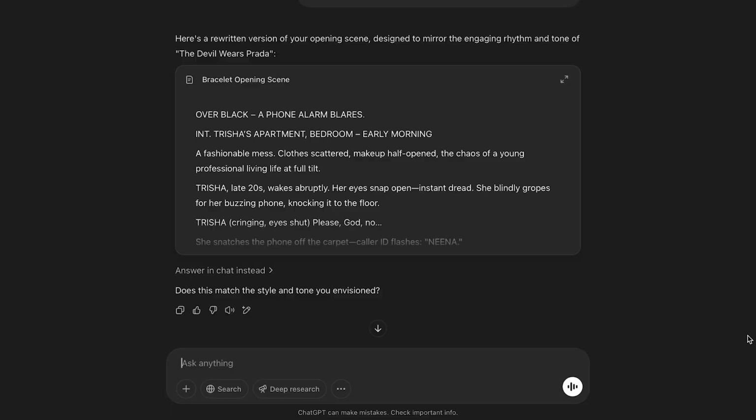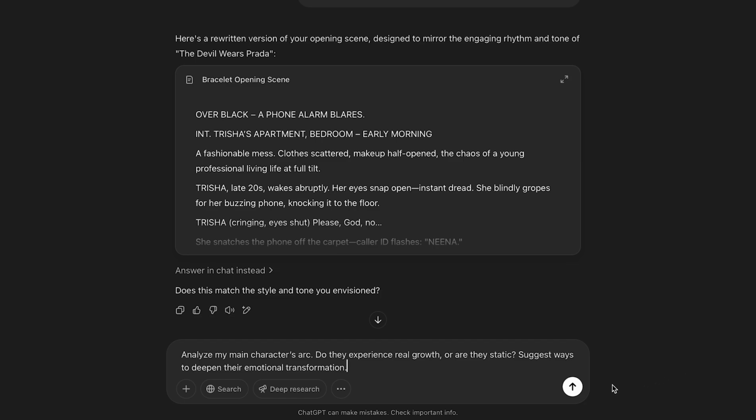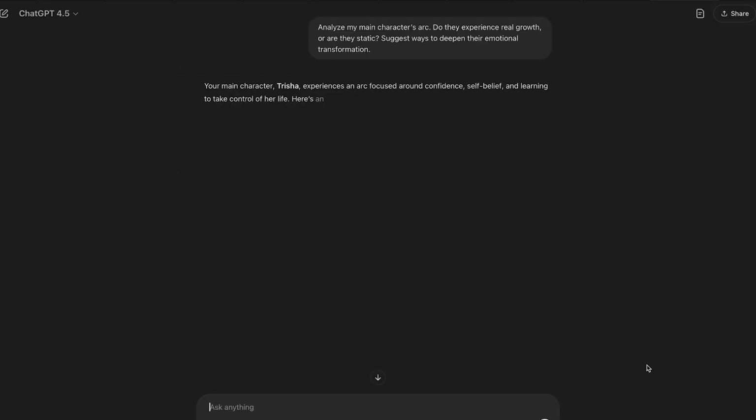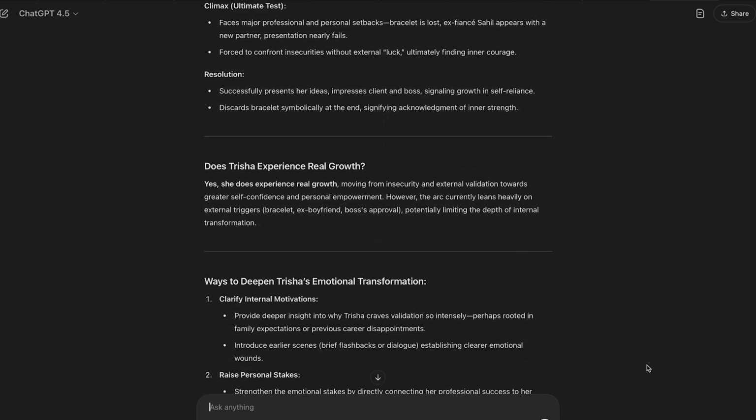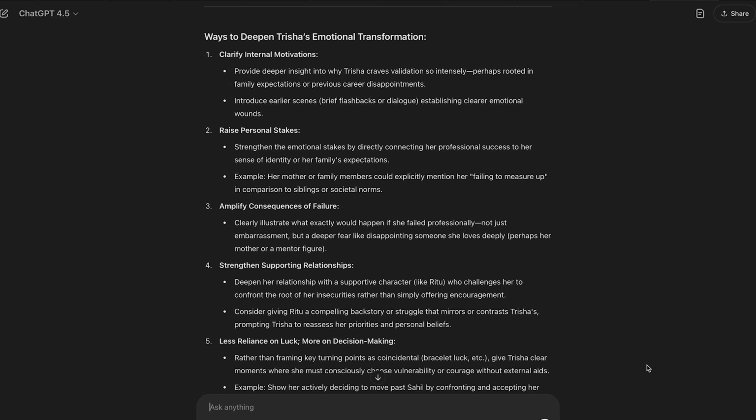Now let's use ChatGPT to analyze your protagonist's motivations, flaws, and emotional arc. You can also ask it to give alternate versions of your character's backstory to explore different angles. Here's an example prompt. Analyze my main character's arc. Do they experience real growth or are they static? Suggest ways to deepen their emotional transformation. ChatGPT can find blind spots in your character arcs and force you to justify every character decision.